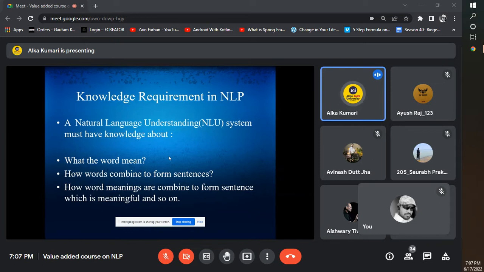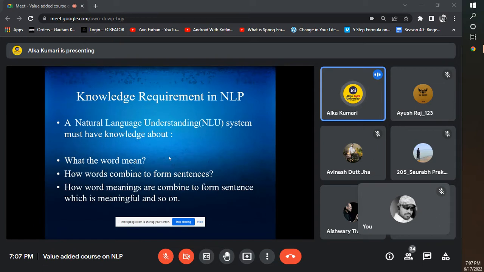It's just a system and nothing else. It's just a system where we need to analyze different kinds of knowledge. The knowledge about what the word means, which is mentioned by the user. Okay. Then after that, how words combine to form sentences. If the user is mentioning more than one or two words, how are these words combined to form sentences? The last thing is how word meanings are combined to form sentences which are meaningful, and so on.